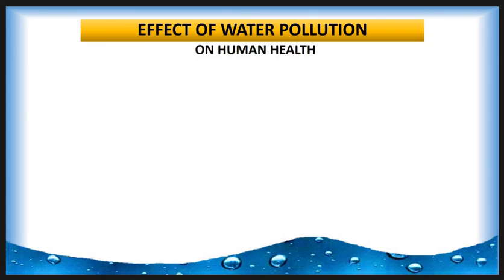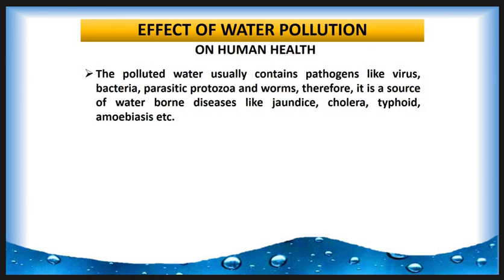The effect of water pollution on human health. Polluted water usually contains pathogens like viruses, bacteria, parasites, protozoa, and worms. Therefore, it is a source of waterborne diseases like jaundice, cholera, typhoid, amoebiasis, or dysentery.